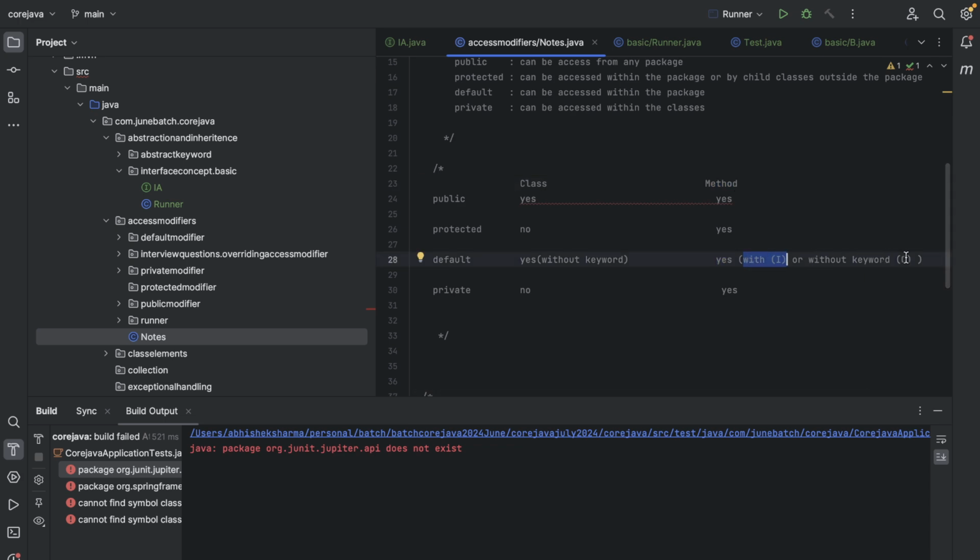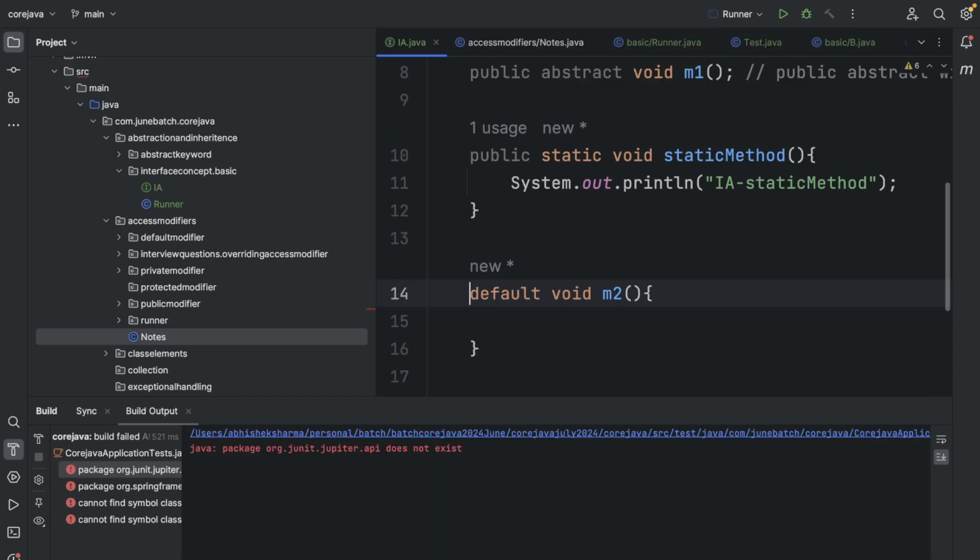Or without keyword with class. With class we don't need to write default, because if you don't write anything, then it will be the default access modifier. But with interfaces, the default version will be public and abstract, right? So that's why the default keyword is only allowed in the interface.